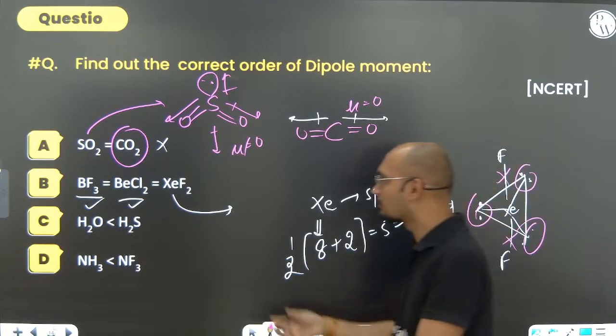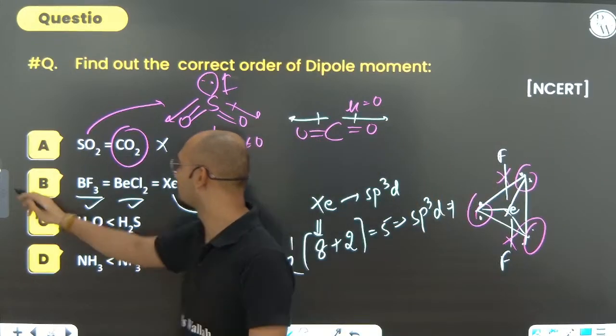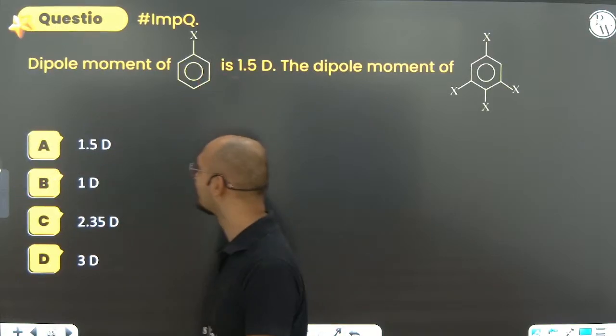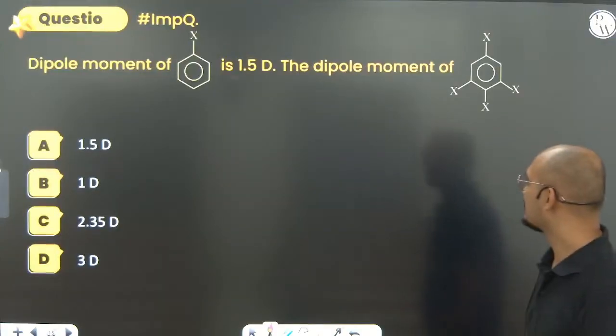So what we can say here also is mu equals to 0. So all of them have mu equal to 0. Option B is the correct option. Next, the dipole moment for this is 1.5 D.